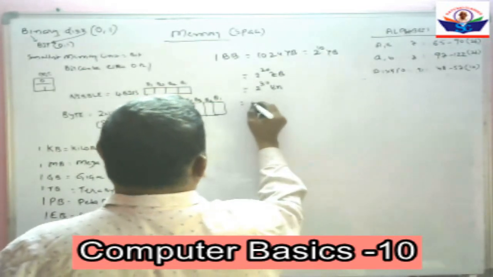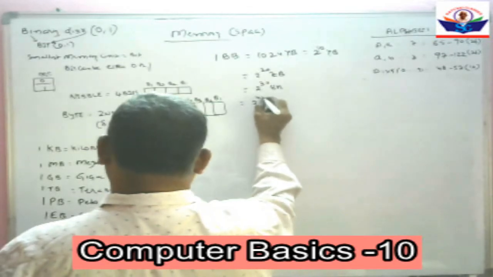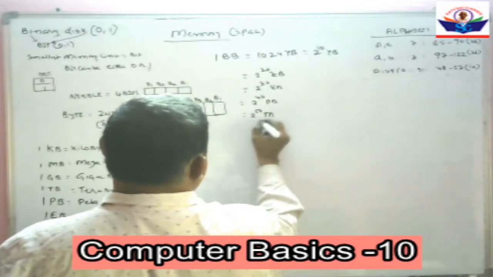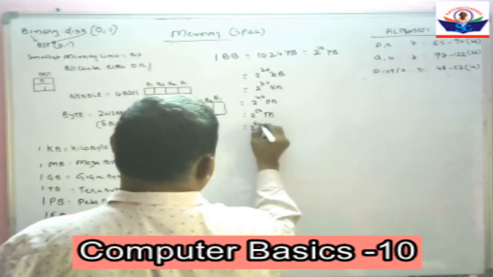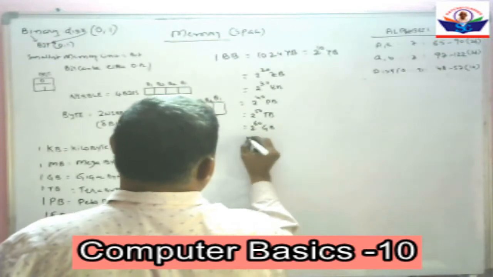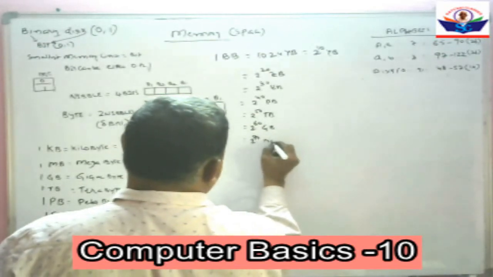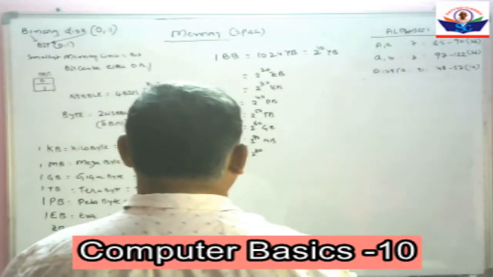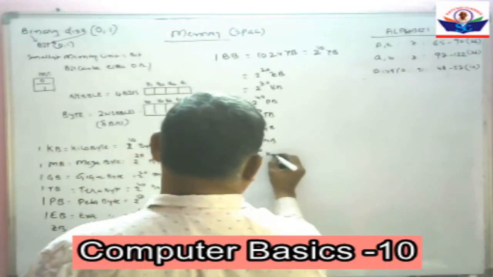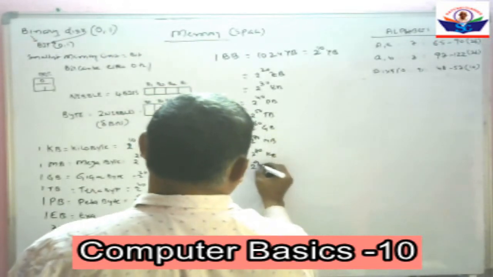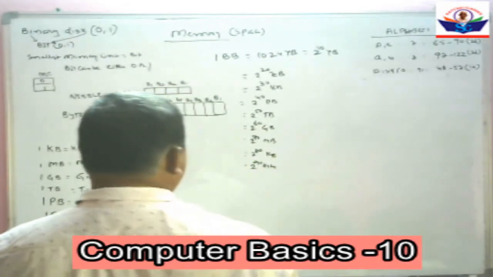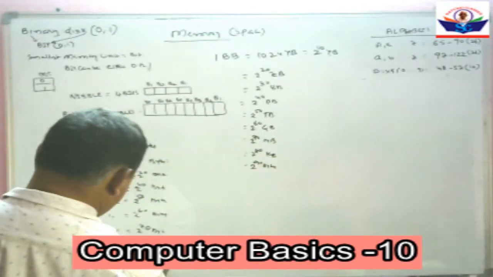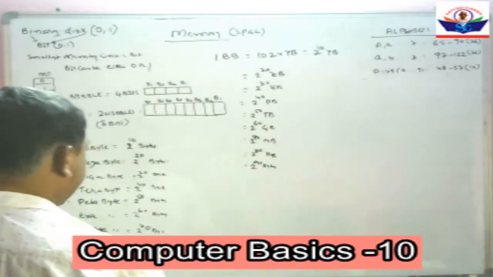That is equal to 2 to the power of 40 petabytes. That is equal to 2 to the power of 50 terabytes. That is equal to 2 to the power of 60 gigabytes. That is equal to 2 to the power of 70 megabytes. That is equal to 2 to the power of 80 kilobytes. That is equal to 2 to the power of 90 bytes.